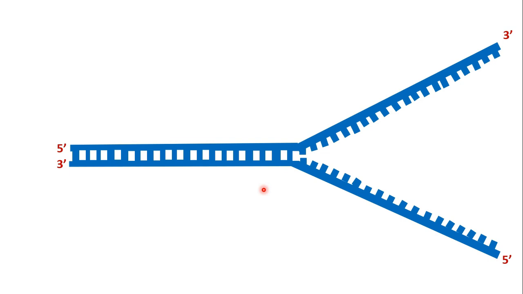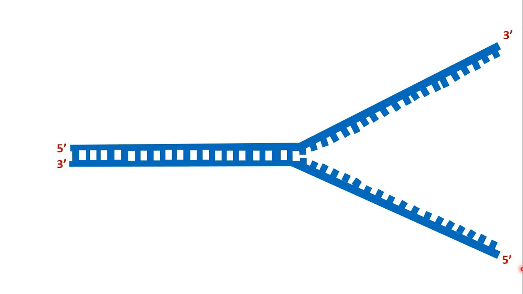Now, after the helicase cuts the hydrogen bonds and forms a replication fork, the two single-stranded DNA strands act as templates. So, these are the two templates of the parent DNA strand. On these, the new strand of DNA will be synthesized. If you can see, one strand is running from 5 prime to 3 prime direction, while the other is anti-parallel. If you remember DNA structure, the other strand is moving from 3 prime to 5 prime direction.